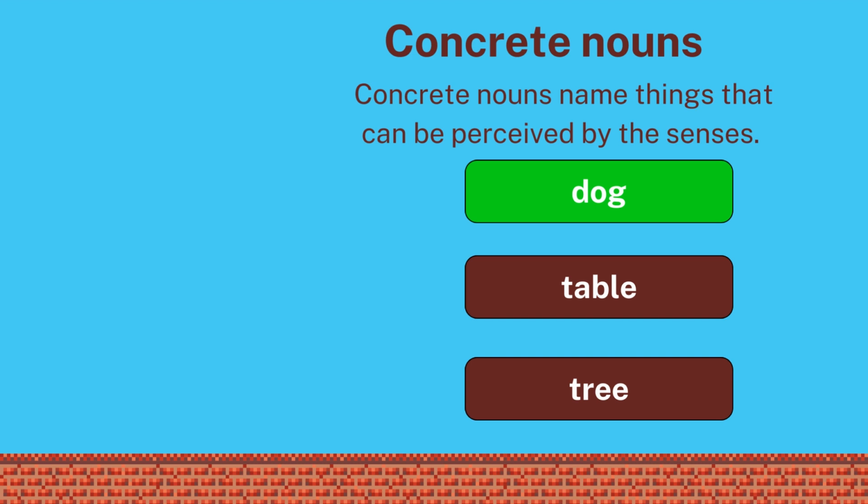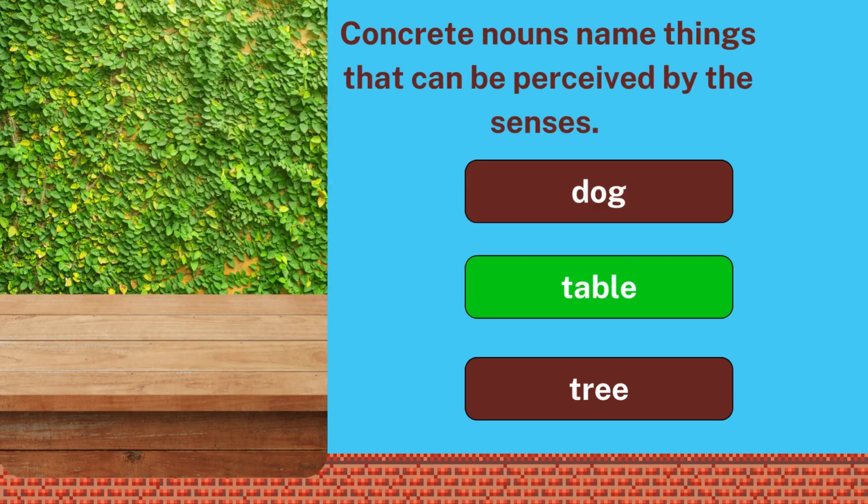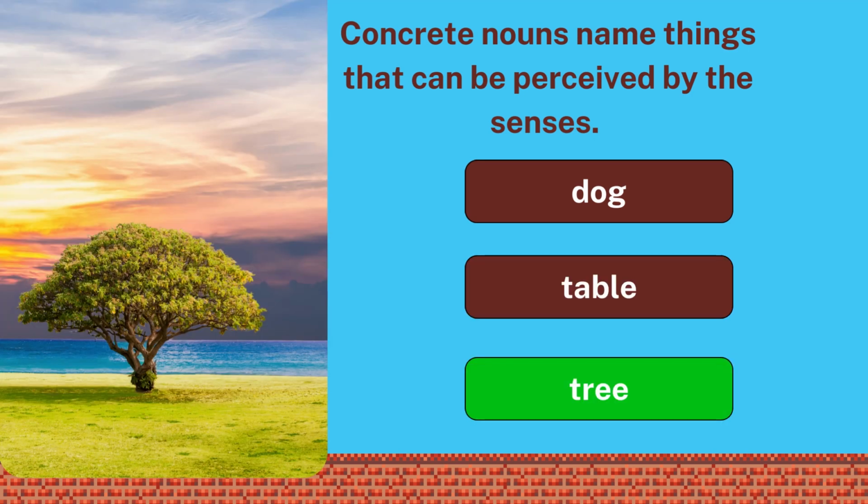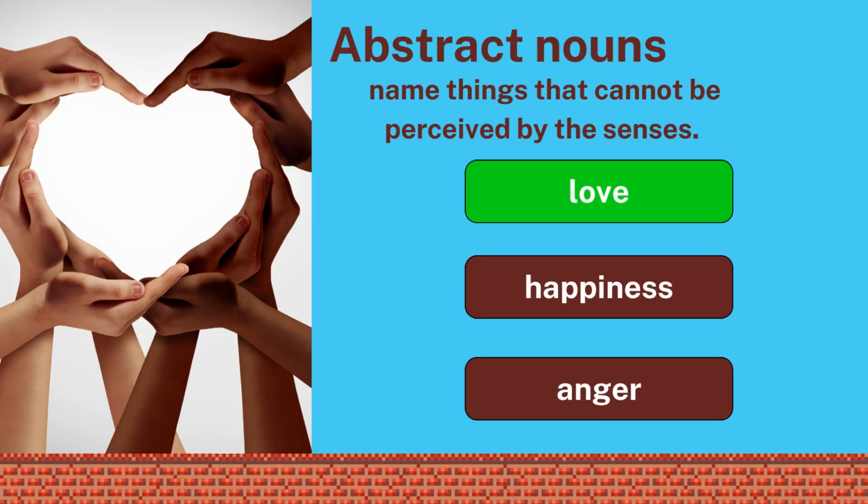It can be touched, such as dog, table, or tree. But abstract nouns name things that cannot be perceived by the senses, which means we cannot smell it, we cannot hear it, we cannot touch it, and so on.